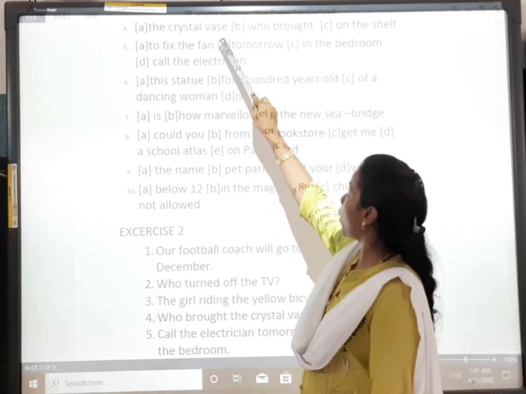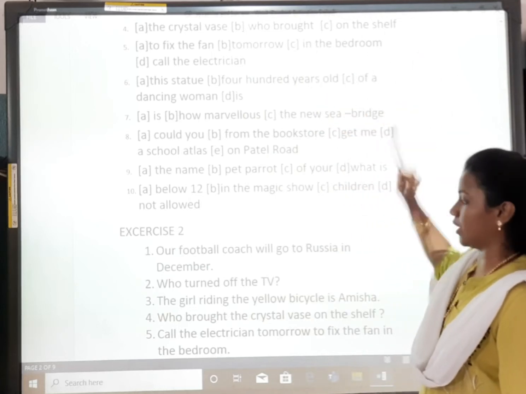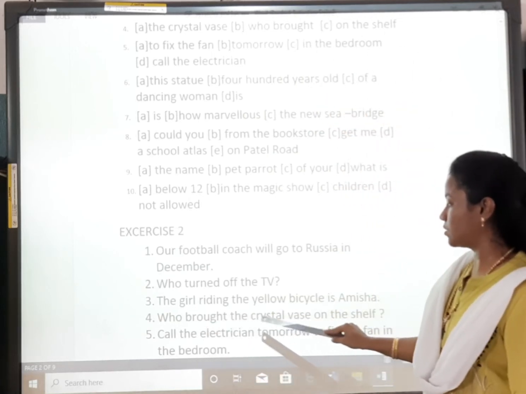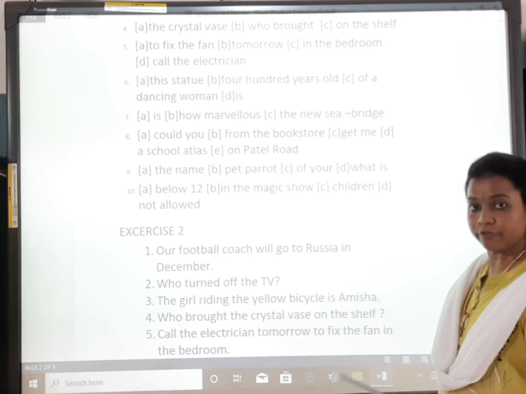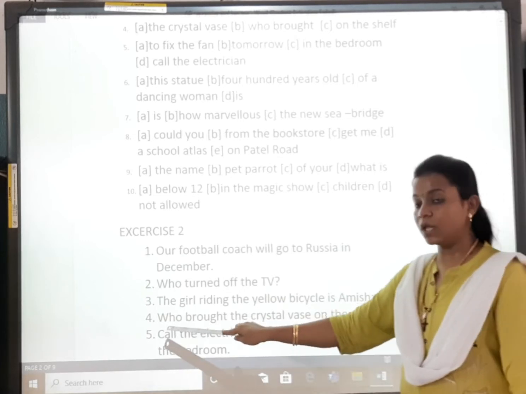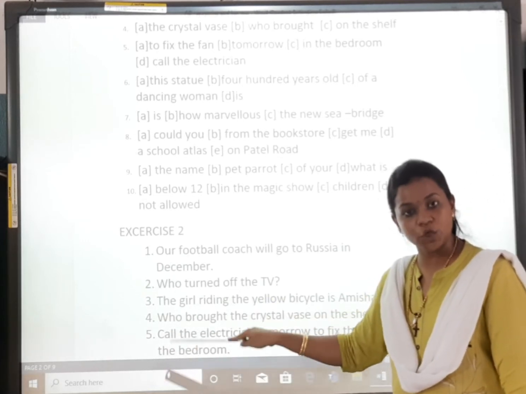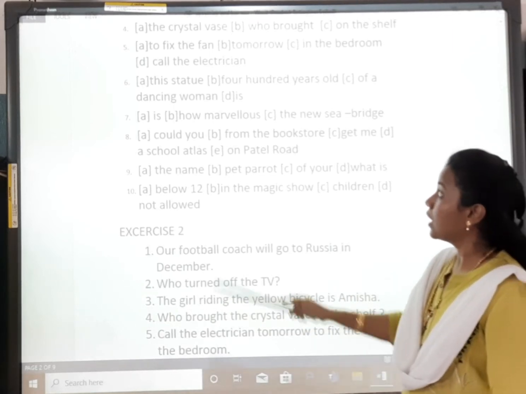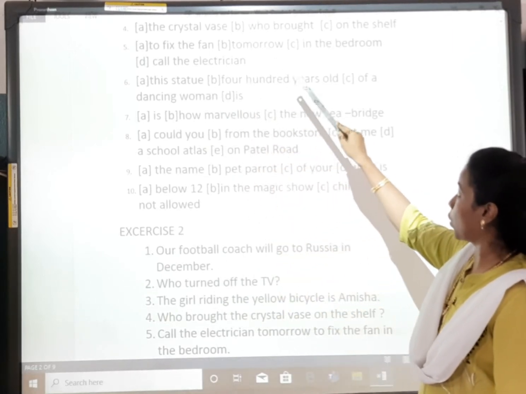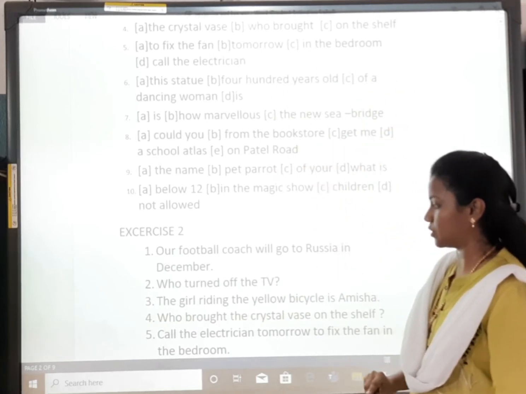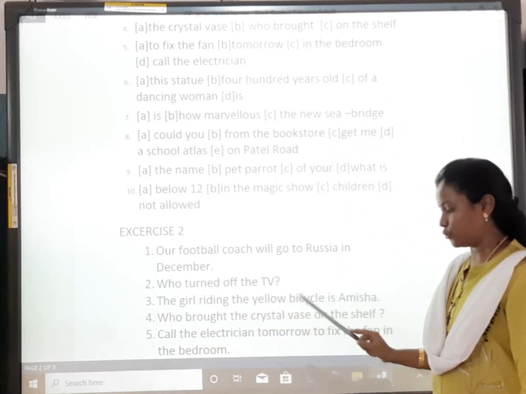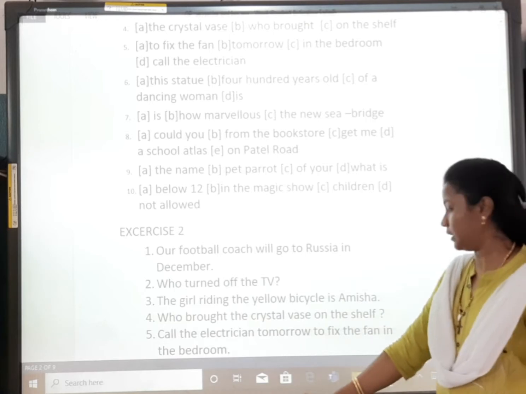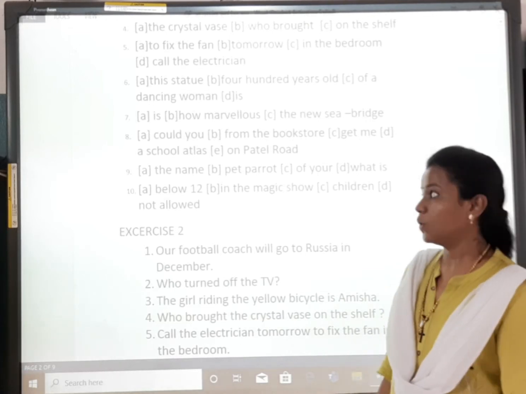"The crystal vase. Who brought on the shelf?" Who brought the crystal vase on the shelf? Question mark. It is beginning with "who", so it comes under an interrogative sentence. So, it is ending with the question mark. "To fix the fan tomorrow in the bedroom, call the electrician." Call the electrician tomorrow to fix the fan in the bedroom.